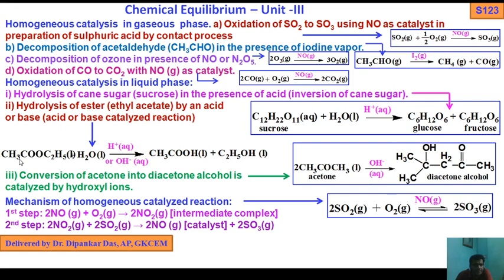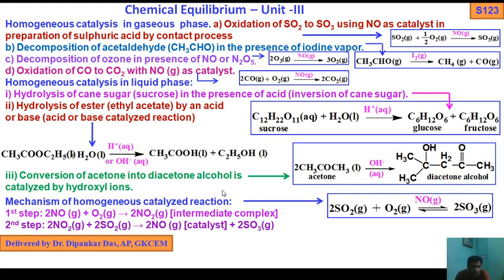This is the little correction. This is the ester CH3COO, with C double bond O, because this is the R, not R prime. This is the alkyl group: the methyl group and the ethyl group. So these are CH3COOC2H5 (liquid) plus water. With H+ aqueous or OH- (acid catalyzed, base catalyzed), you get acetic acid plus ethyl alcohol.